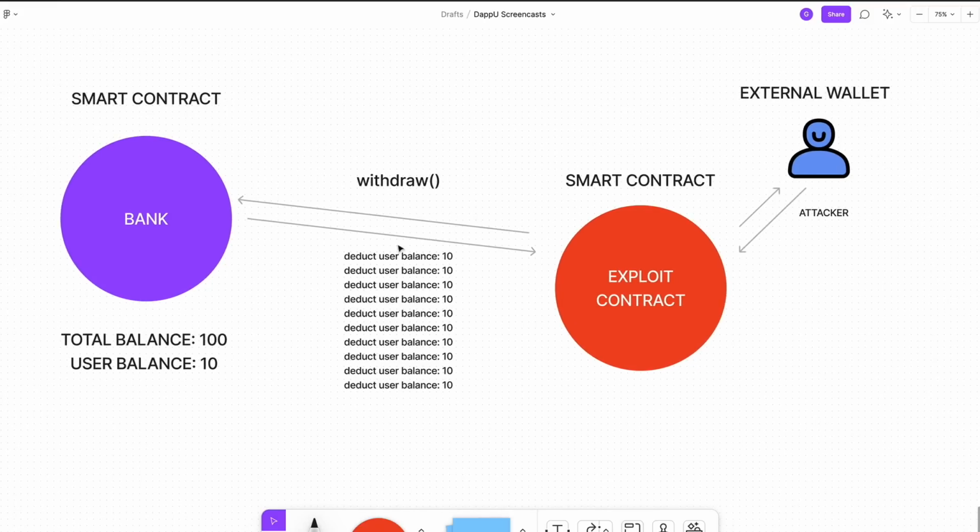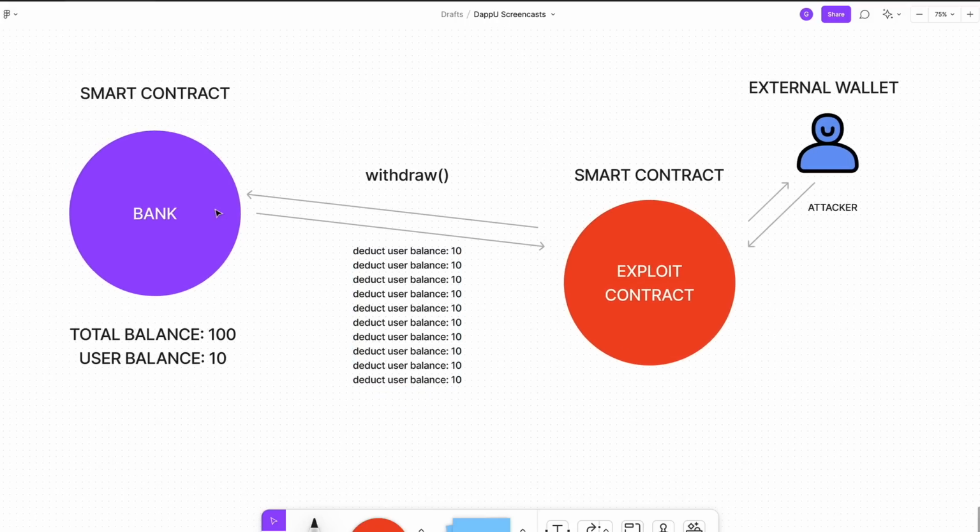So that's what it looks like from a high level. You have this bank contract that has this withdrawal function. It has a reentrancy vulnerability, which lets an external wallet, the attacker in this case, use another smart contract to call this withdrawal function and then keep calling it while it's still being called in a loop until it drains the entire balance from the bank contract.